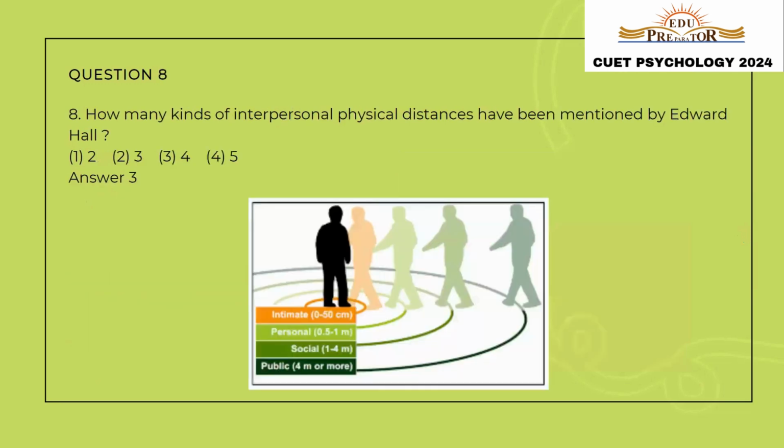Question number 8. How many kinds of interpersonal physical distances have been mentioned by Edward Paul? So he gave 4 types of interpersonal distances, namely intimate distance, personal distance, social distance, and public distance. So the correct answer is option number 3, 4.